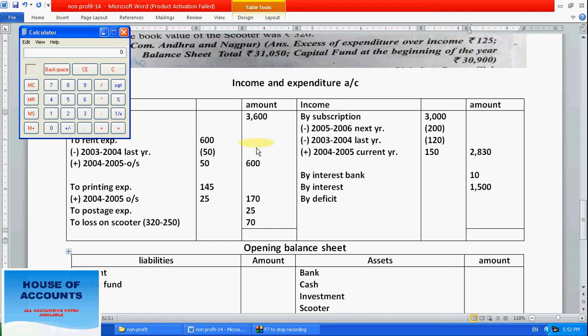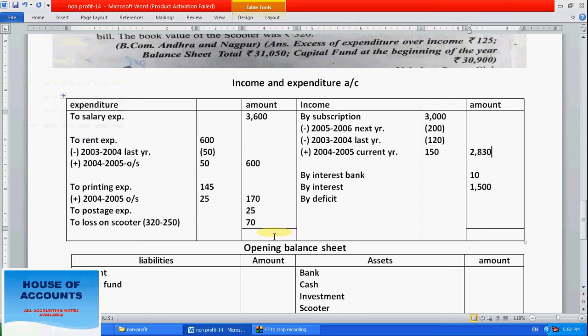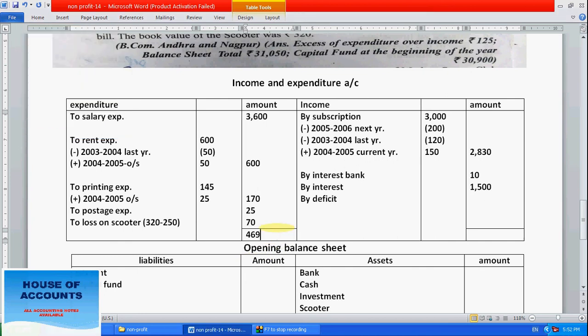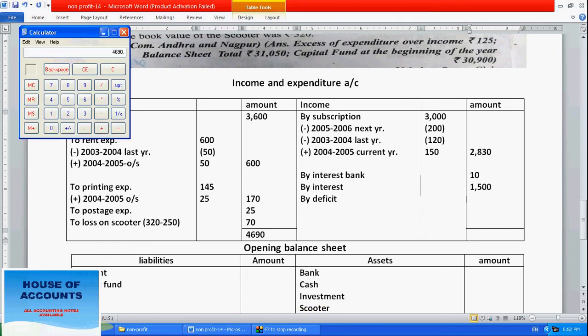So let's calculate this one. 3600 plus 600 plus 170 plus 25 plus 70, 4690. So we are getting 4340 for income. Expenses are more at 4690, incomes are less, so a deficit will come. Let's see, 4690 minus 2830 minus 10 minus 1500 means 350.